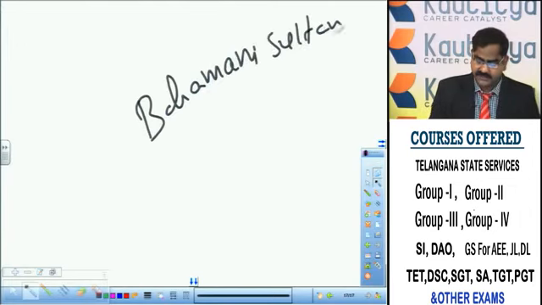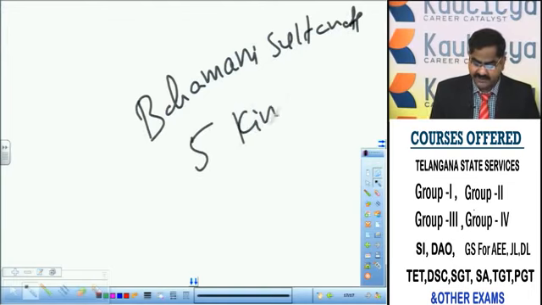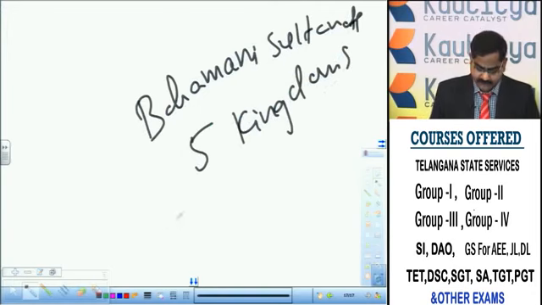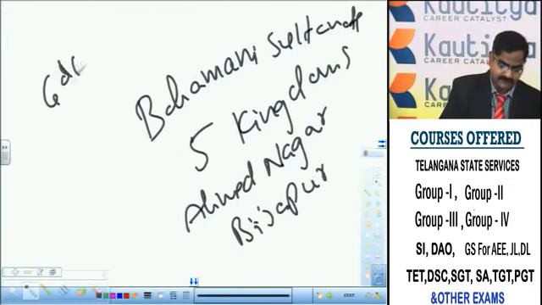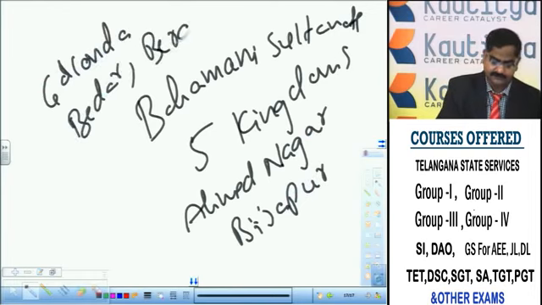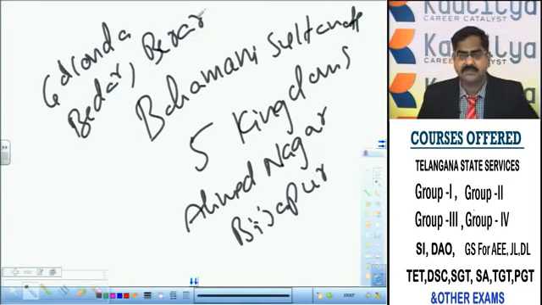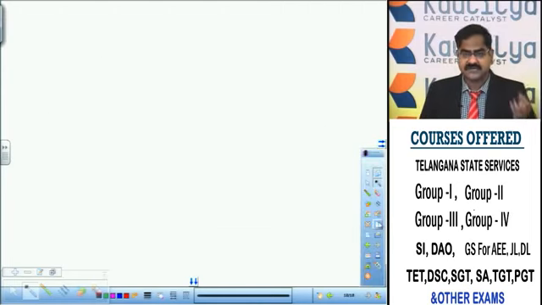The Bahmani Sultanate disintegrated into 5 principalities or 5 kingdoms. They are Ahmadnagar, Bijapur, Golconda, Bidar, Berar. So, the Bahmani kingdom was divided into 5 kingdoms: Ahmadnagar, Bijapur, Golconda, Bidar, Berar. One of these kingdoms is Qutub Shahis of Golconda.